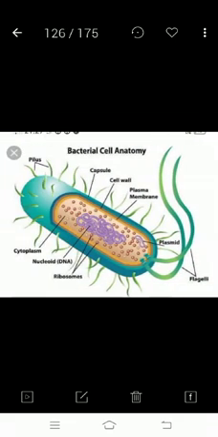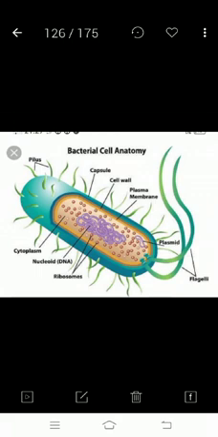Now we discuss prokaryotes and eukaryotes. Bacterial cells are prokaryotes. You are seeing here an image of a bacterial cell. Those organisms whose cells lack a nuclear membrane are called prokaryotes, for example bacteria.